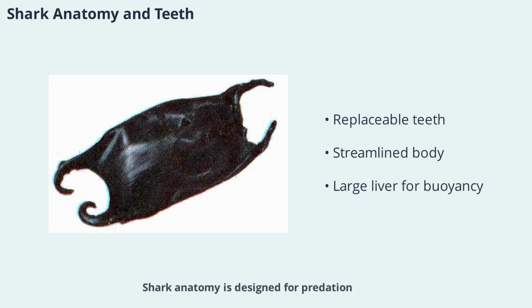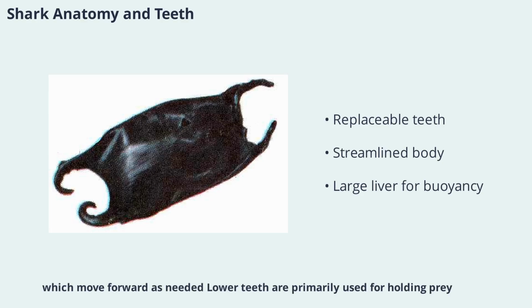Shark anatomy is designed for predation. Their jaws are lined with multiple rows of replaceable teeth, which move forward as needed. Lower teeth are primarily used for holding prey, while upper teeth cut into it. Sharks also have large olfactory bulbs for detecting scents, and their streamlined bodies are built for speed.